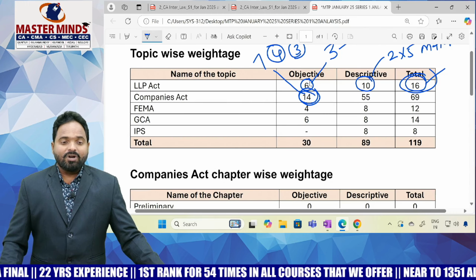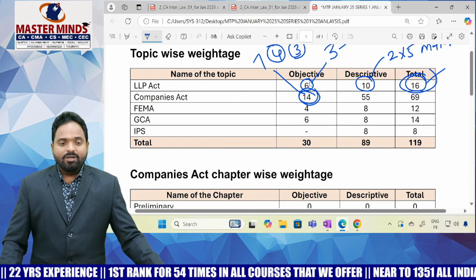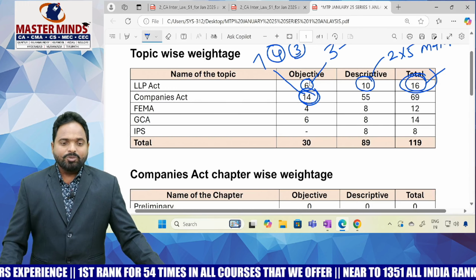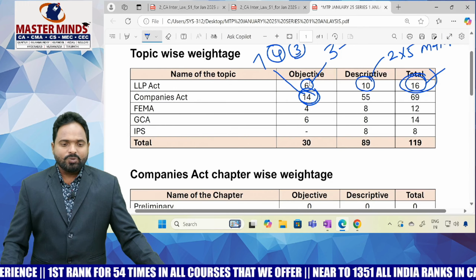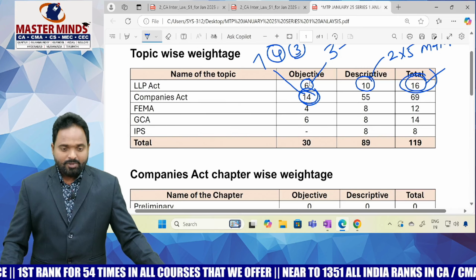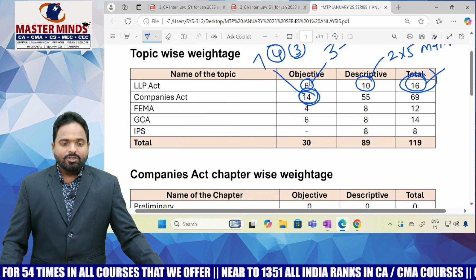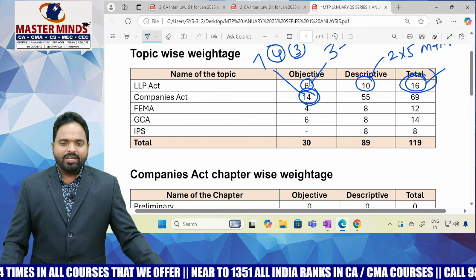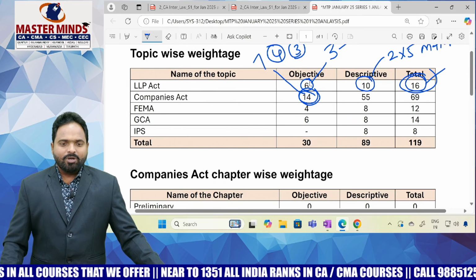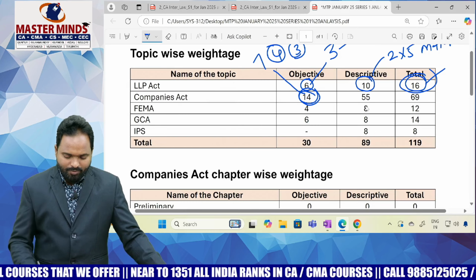Now, the biggest advantage to students for next attempts is that the MCQ paper is also given to the students, which was not the case for previous attempts. From the September 2024 attempt, the Institute of Chartered Accountants of India decided to give the MCQ paper also to the students. Earlier they were not providing it.